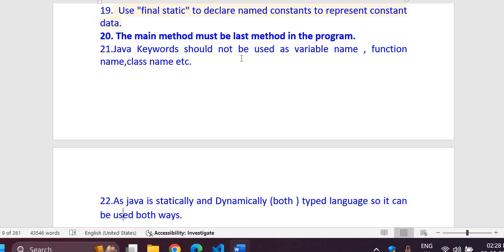The main method must be one, and where you are placing it is not necessary here, but anyway, if you are defining it at the last, it will be nice for that program.